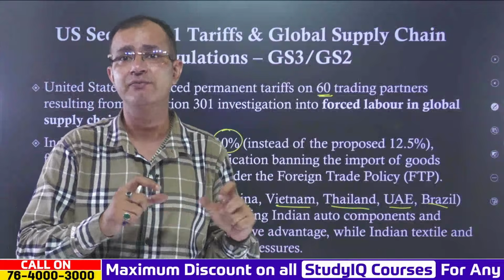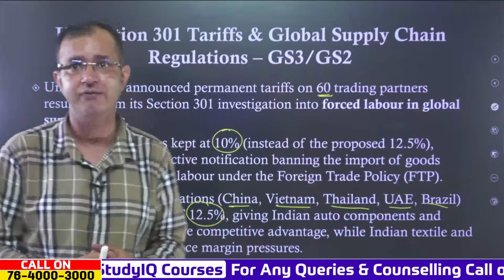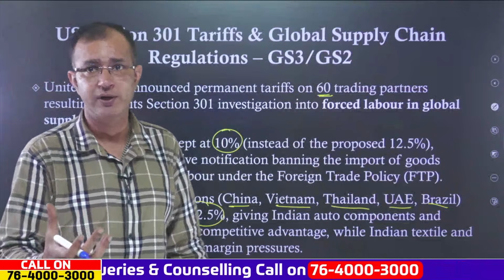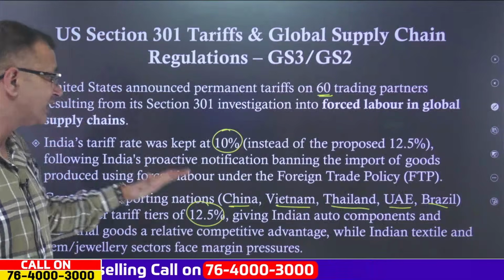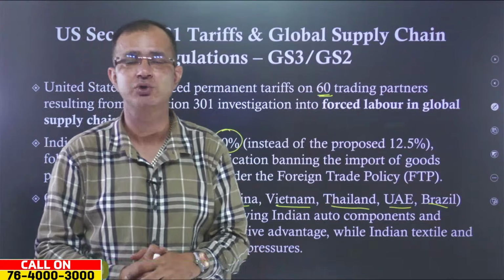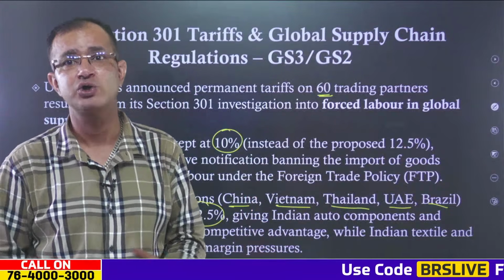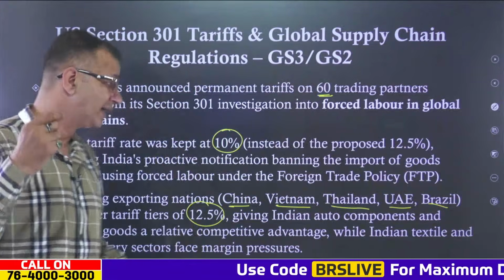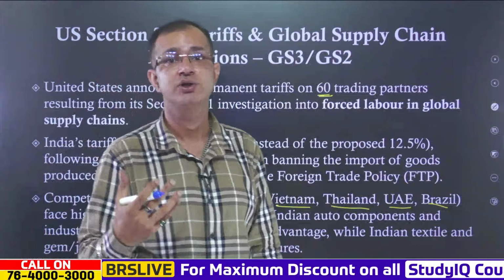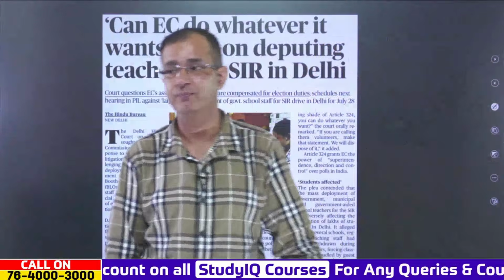But at the same time, when it comes to the countries we are competing with, like China, Vietnam, Thailand, UAE or Brazil, the auto components and even the industrial goods will have a competitive advantage. So from the complete perspective, there is a silver lining, but at the same time the exports will become costly. Also, the Indian textile and the gem and jewelry sector will face margin pressure due to the increased cost in the US regime.